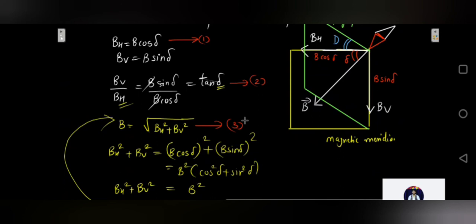By knowing these three elements, we can easily determine the magnitude and direction of the Earth's magnetic field at any place. So these are the three relations which are important.